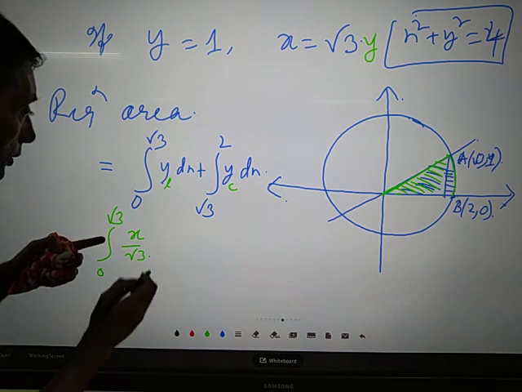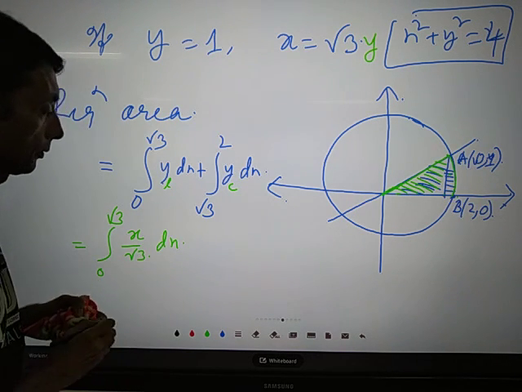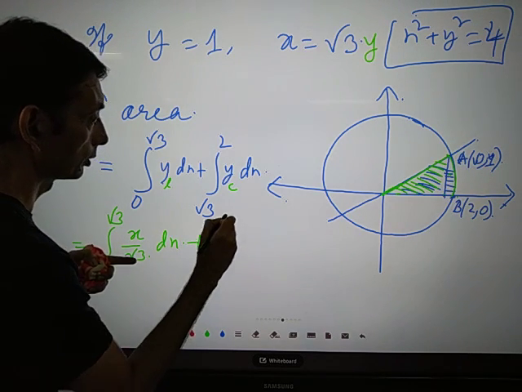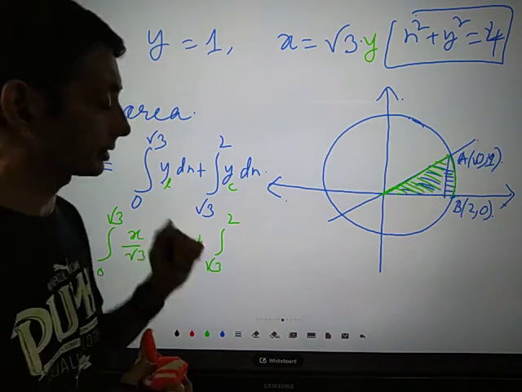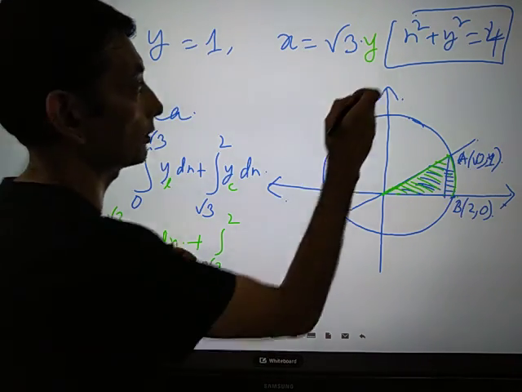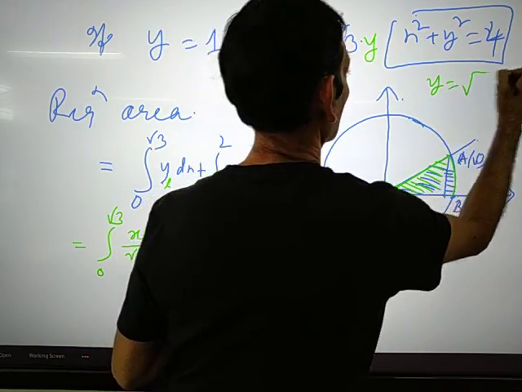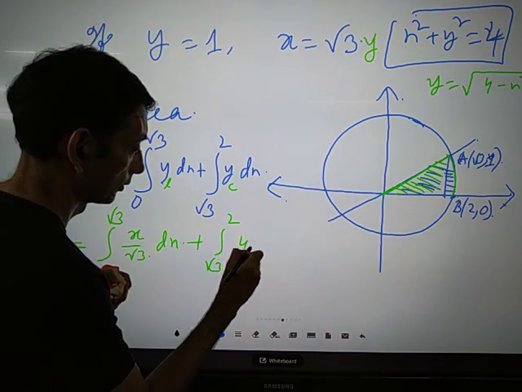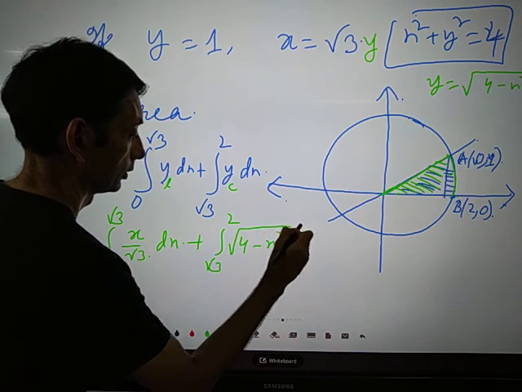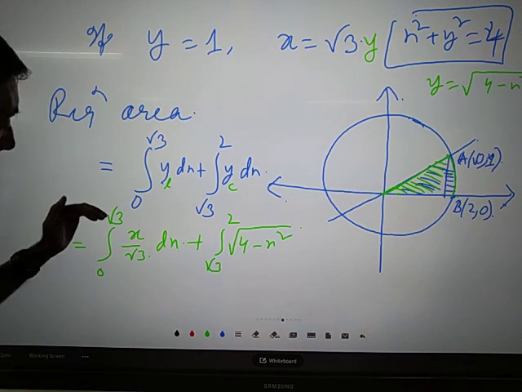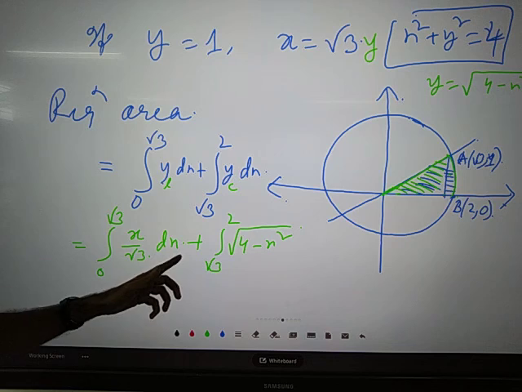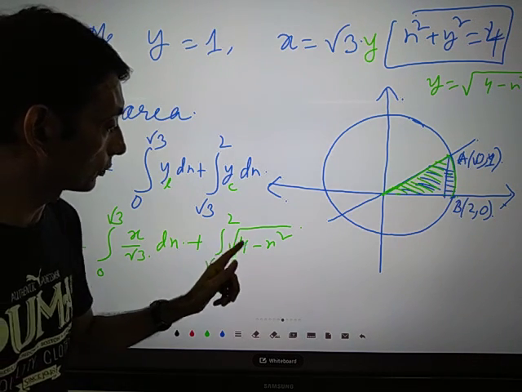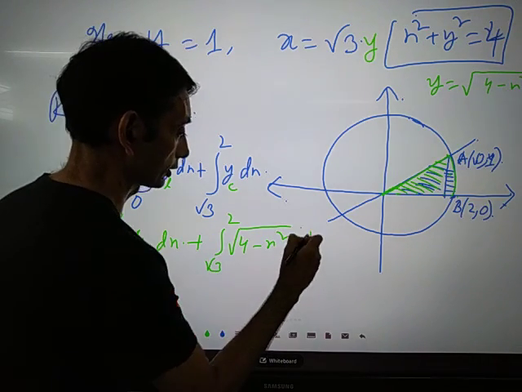Then next, dx. And plus root 3 to 2. That is y circle, y value. Y value is equal to under root 4 minus x squared. So 0 to root 3 x by root 3 dx, and then plus root 3 to 2 under root 4 minus x squared dx.